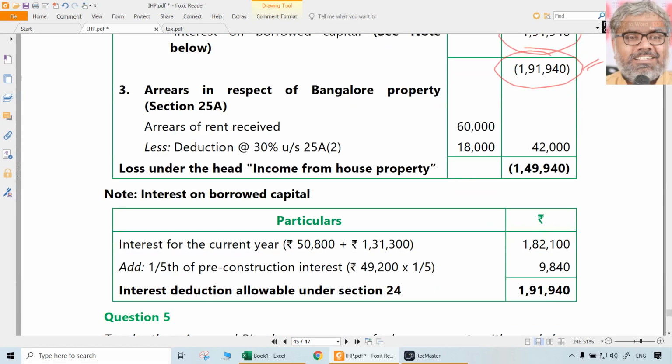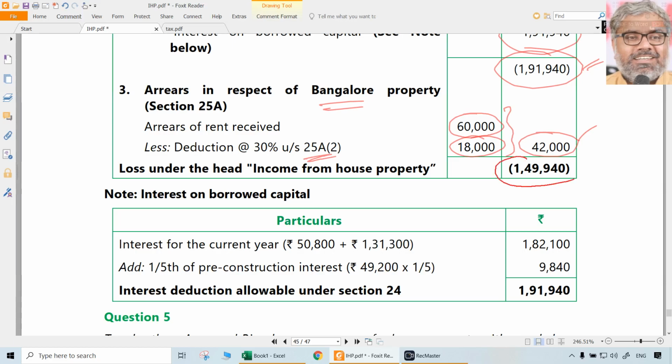Now for the Bangalore property, which is not owned by her during the previous year, but still it is taxable according to 25A, since arrears are received now in the previous year. 60,000 are the arrears received, and we know that under 25A, deduction of 30% can be allowed. So how much is taxable amount out of this? 42,000. So minus 191,940 plus 42,000.